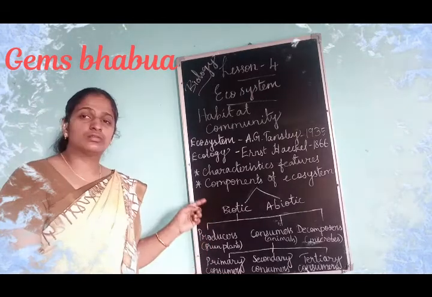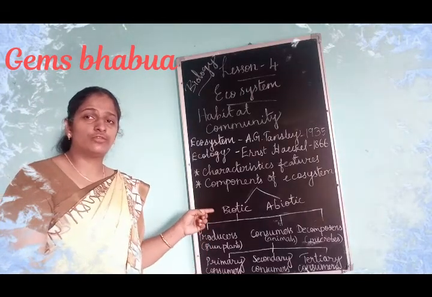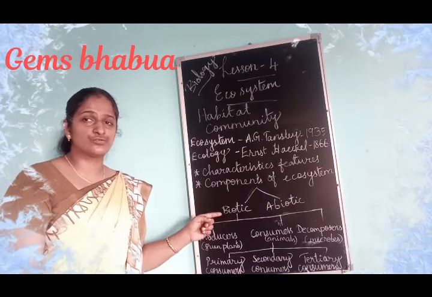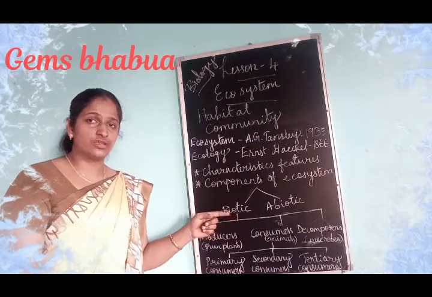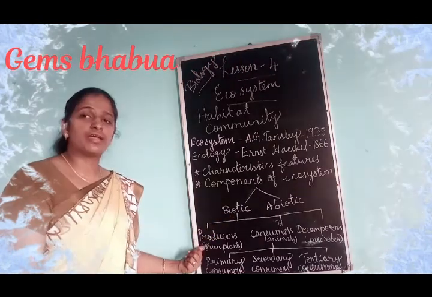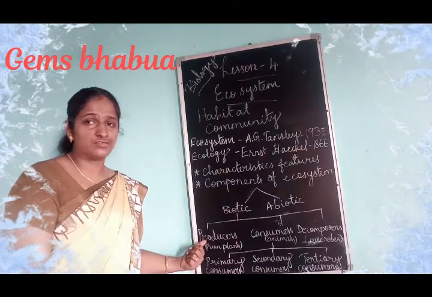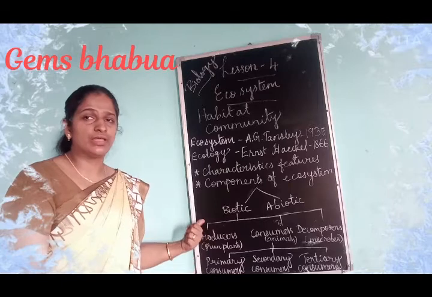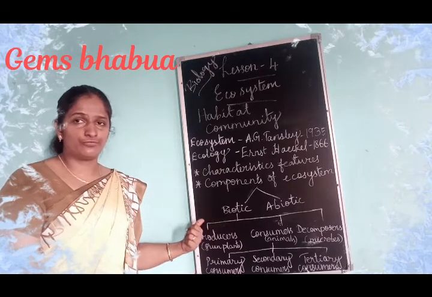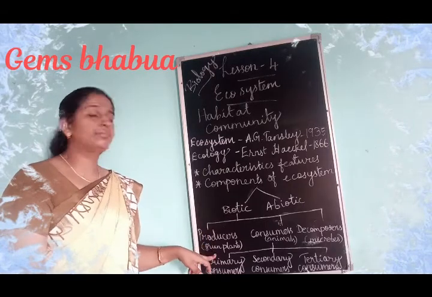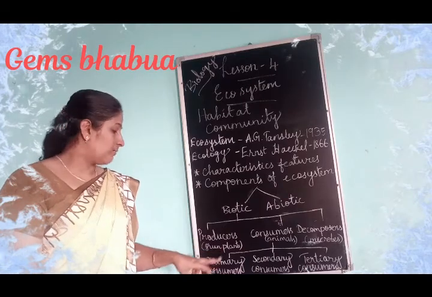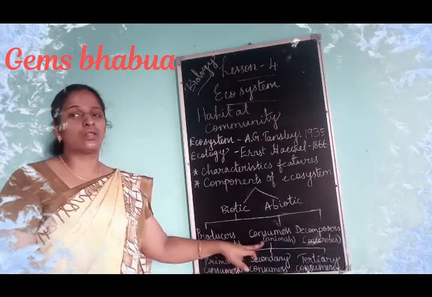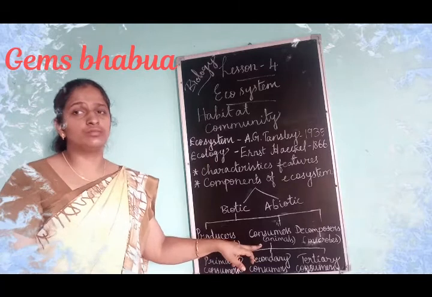The biotic components of the ecosystem are producers, consumers, and decomposers. All the green plants are producers, as we know very well. They are able to prepare their own food with the help of sunlight and chlorophyll. So these green plants are producers, and consumers are all the animals. So all the animals are consumers.